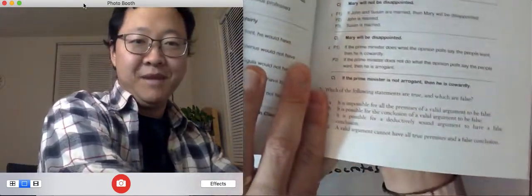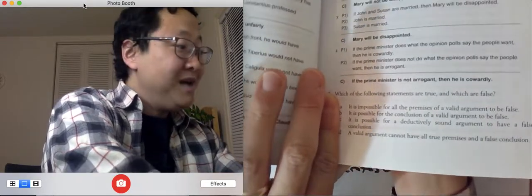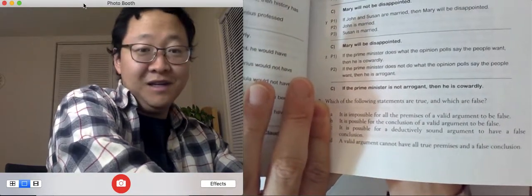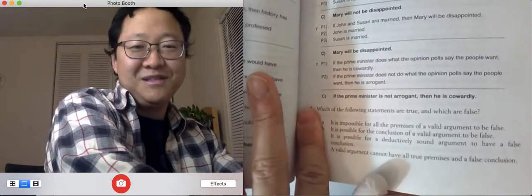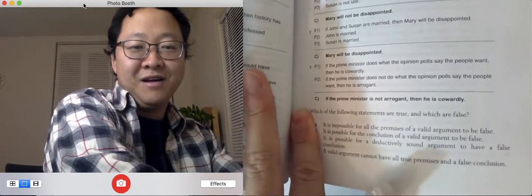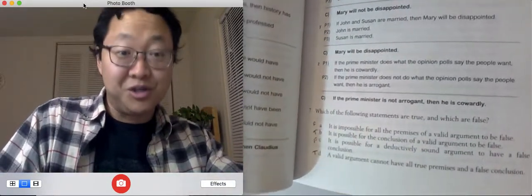And 7d just says a valid argument cannot have all true premises and a false conclusion. That's just our definition of validity. So that is true.